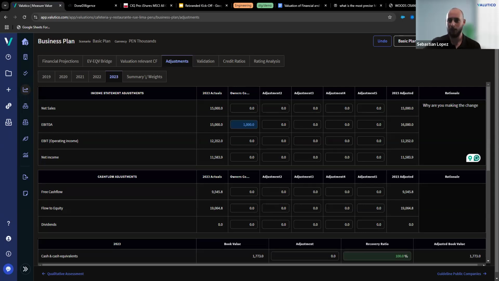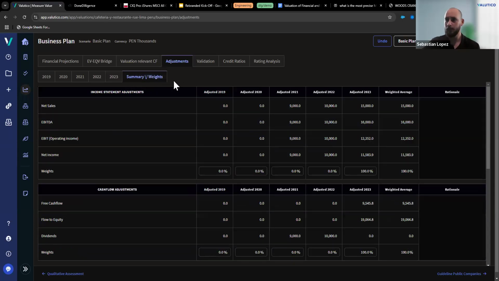So I'm going to continue with this explanation and how this is going to affect the actual valuation, because this is going to add some valuation methods and adjust other valuation methods. Now, you can see at the top there's a summary and weights tab right here, and that's basically what the platform is going to take as an input for the new valuation methods and to adjust our capitalized earnings valuation methods. Here in the summary and weights tab, you're going to see all of the adjusted years.